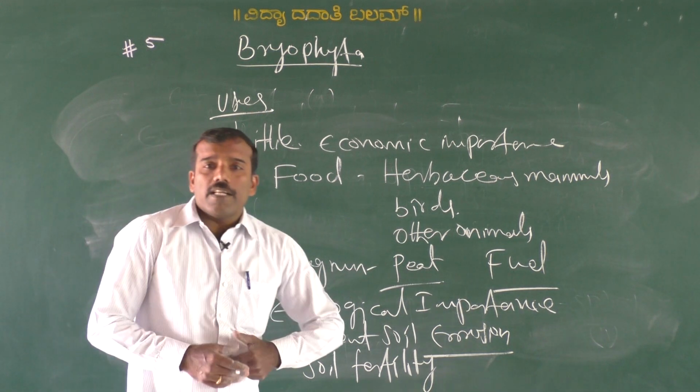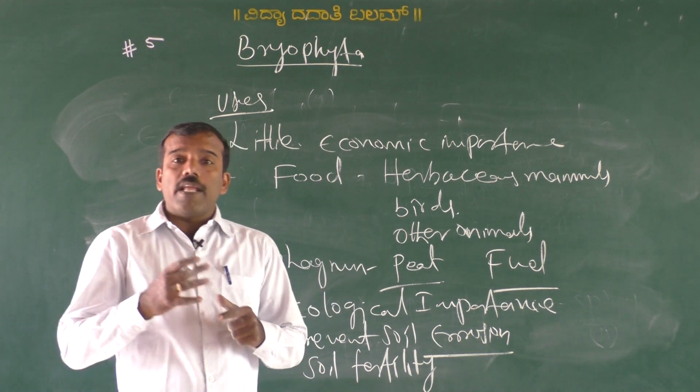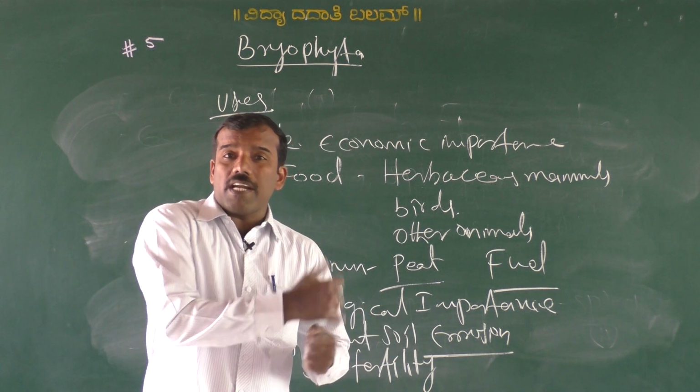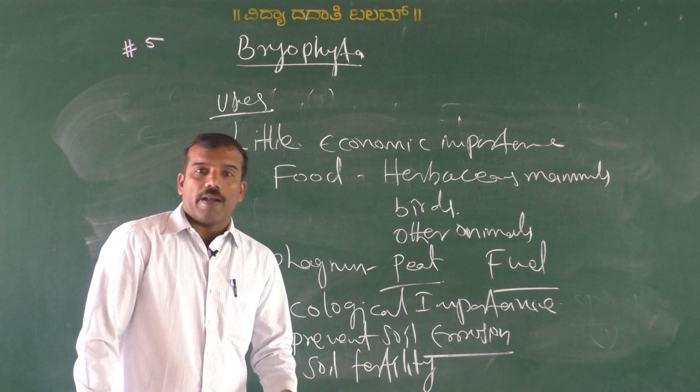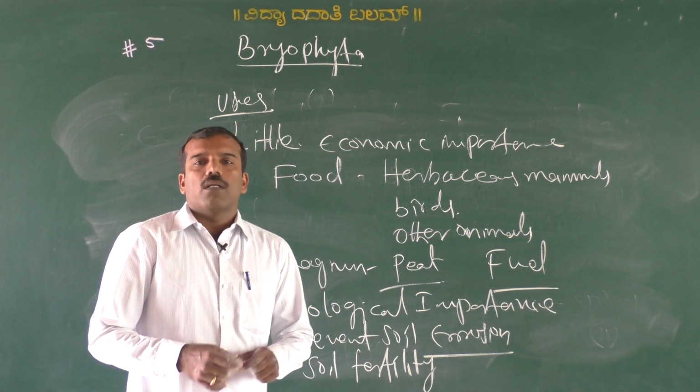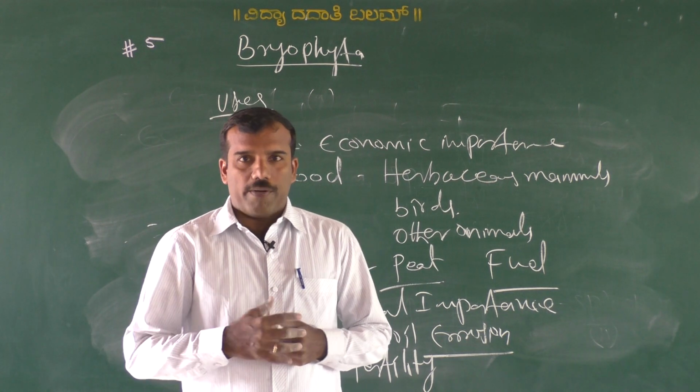Along with the lichens, these bryophytes help in decomposition of rocks so that it forms a substratum for development of higher plants. These are the economic importance or the uses of bryophytes.